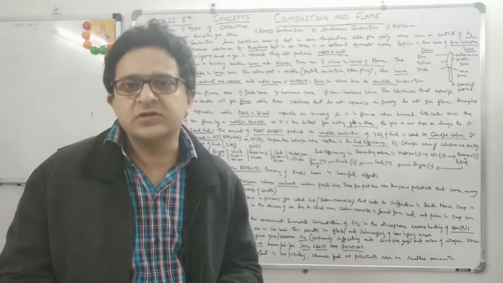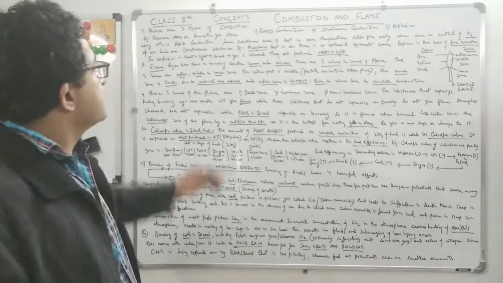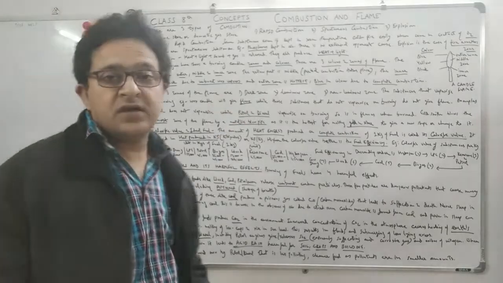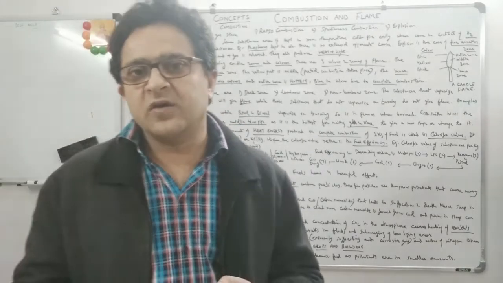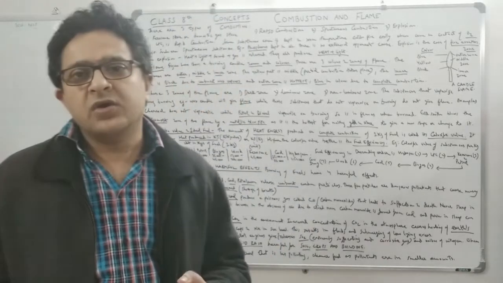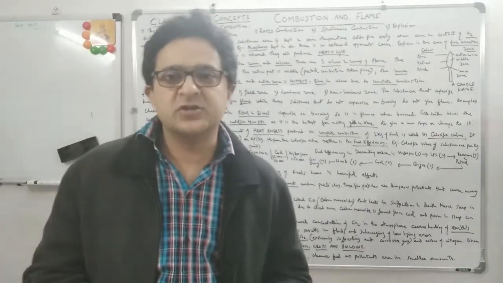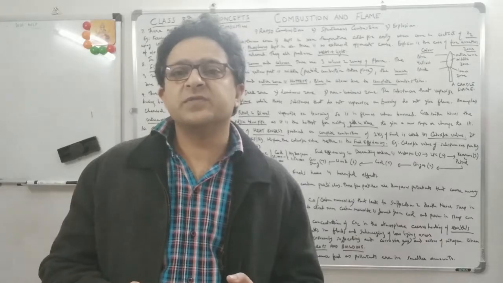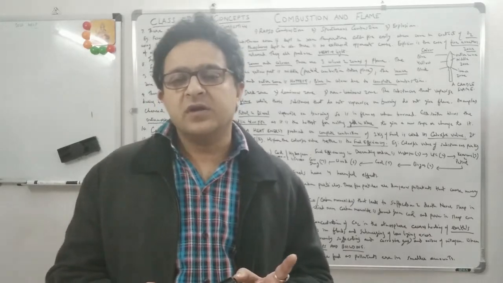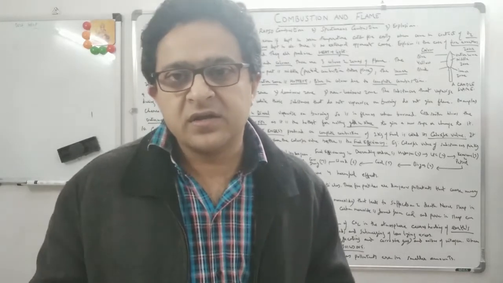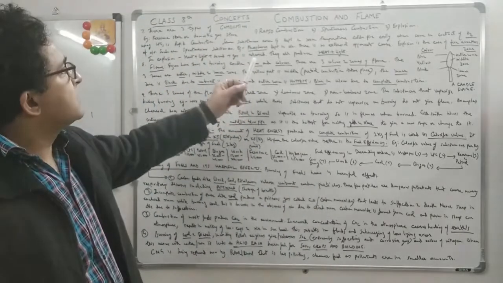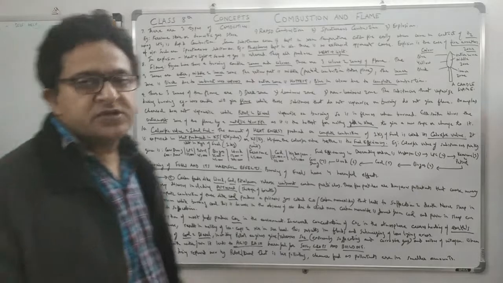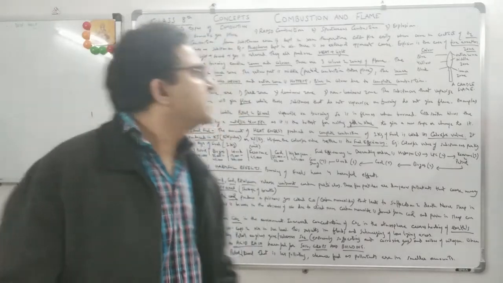So it's rapid. It is not slow. Rapid. But spontaneous doesn't need any external thing. Phosphorus, if you keep it in open air, it will catch fire. It has to be kept vacuum tight, with no exposure to air, because phosphorus will catch fire. So this is an example of spontaneous combustion, the case of phosphorus in air.